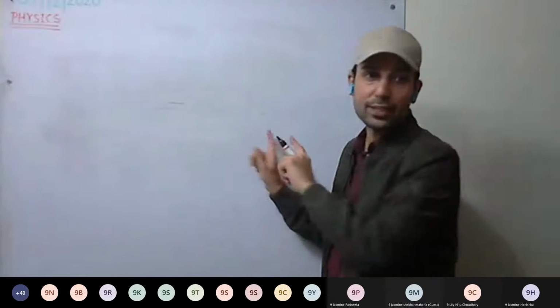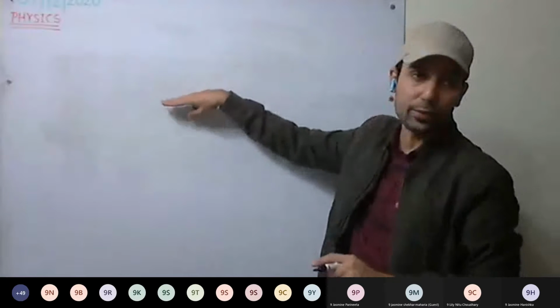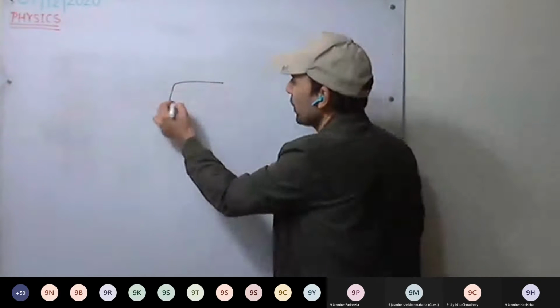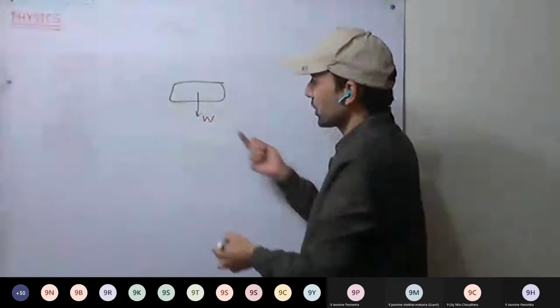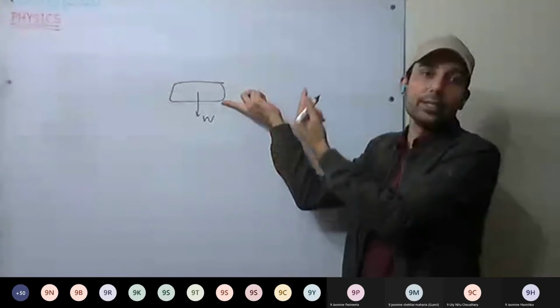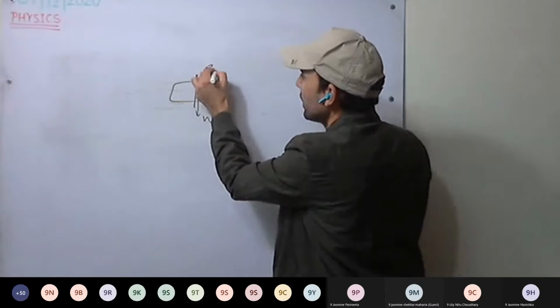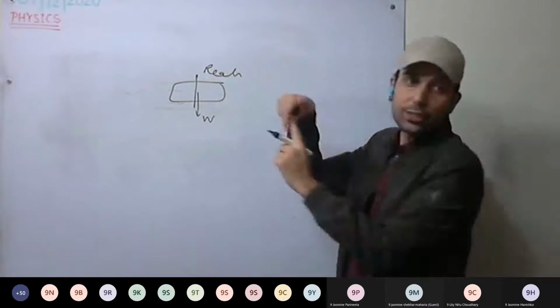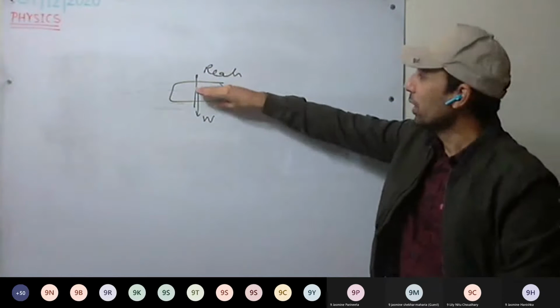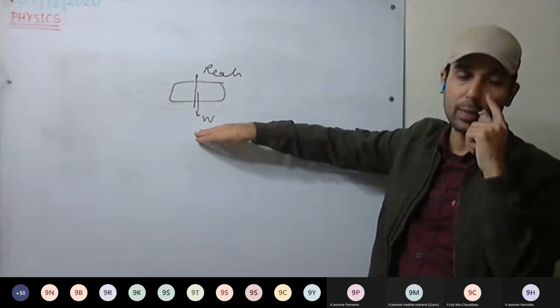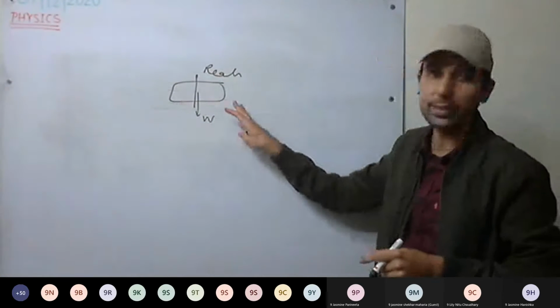Okay. So one example we already discussed. If a book is lying on the table, it will apply weight in the downward direction. The table will apply an equal force, but in the opposite direction. That will be the reaction force. These two forces balance each other, so the book lies at rest on the table. The resultant force is 0.